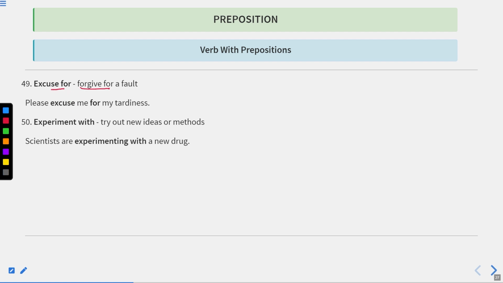Excuse for means forgive for a fault. Please excuse me for my tardiness. Experiment with, try out new ideas or methods. Scientists are experimenting with a new drug. Okay, now let us move to the next one.